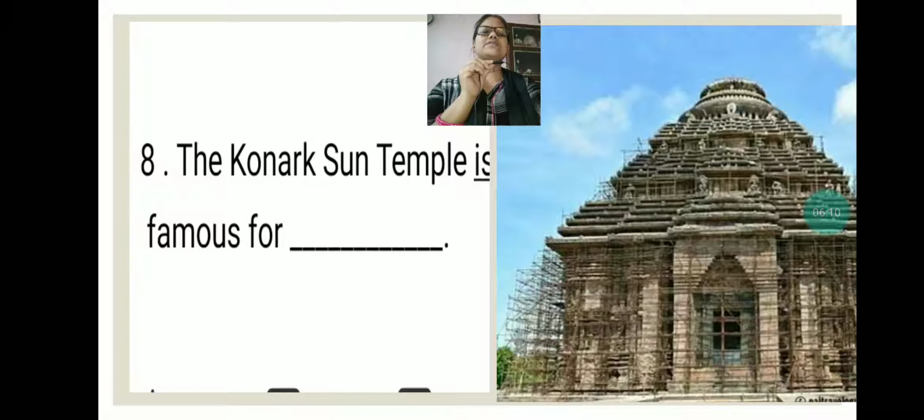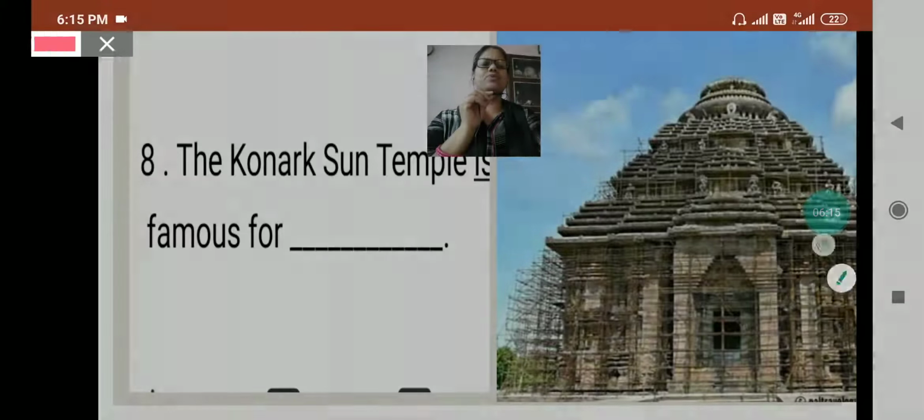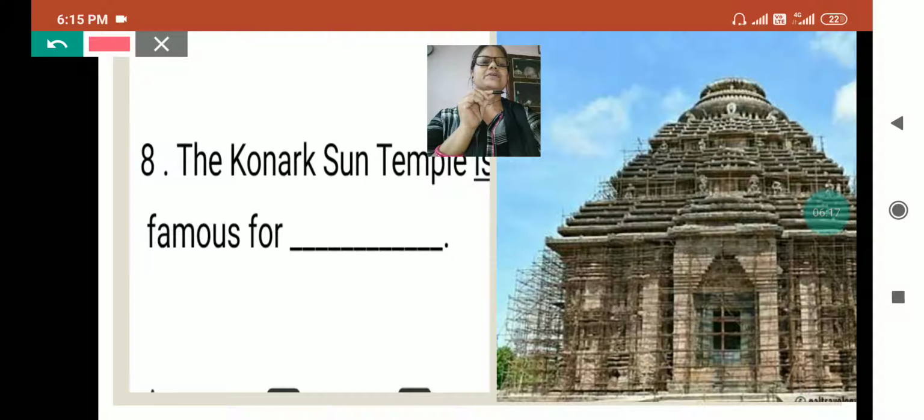The Konark Sun Temple is famous for stone carving. If you see the picture of the Konark Sun Temple, my dear, the whole building is made of stone and carved in stone.